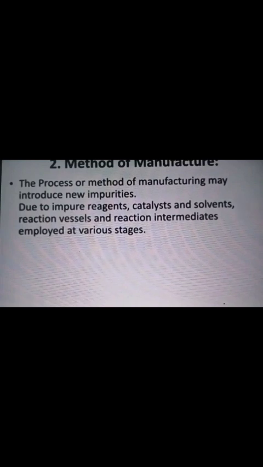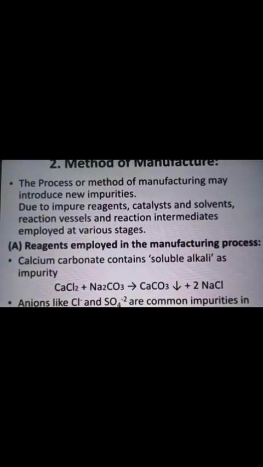The second one is method of manufacture. The process or method of manufacturing may introduce new impurities due to impure reagents, catalysts and solvents, reaction vessels and reaction intermediates. The first error of manufacture is reagent. For example, calcium carbonate contains soluble alkali as an impurity.